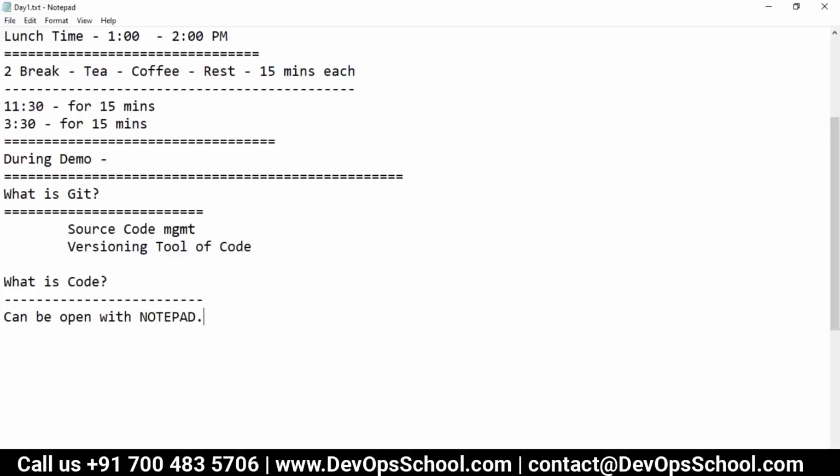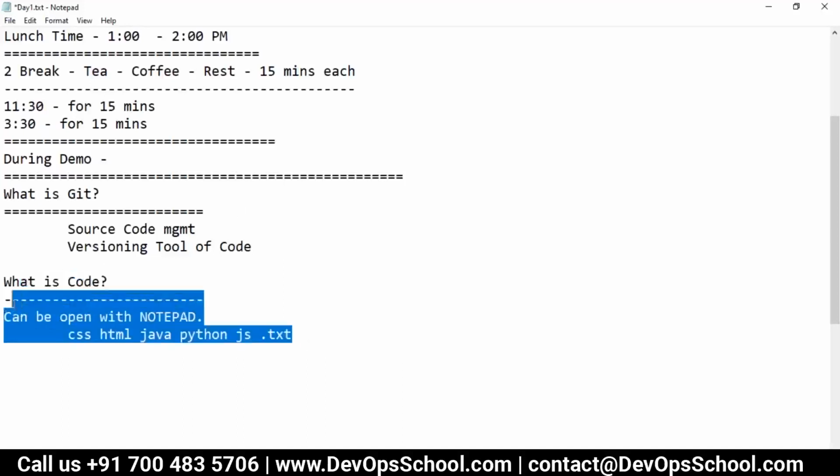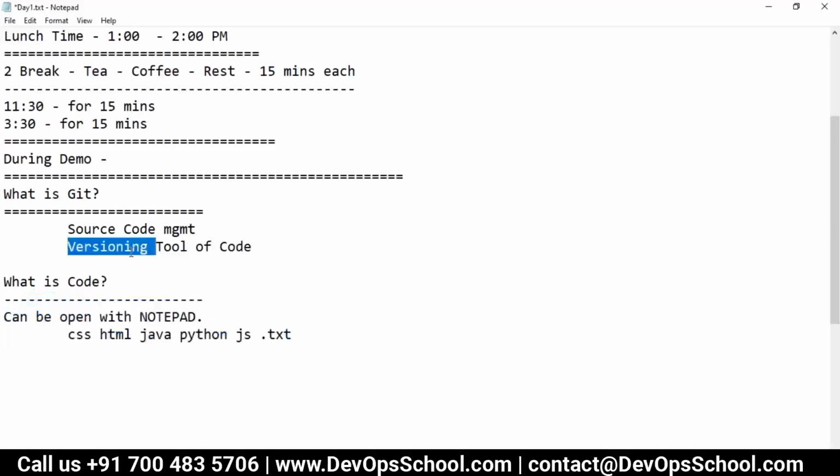Such as a CSS file, HTML file, Java file, Python file, JavaScript, or some .txt file, whatever it is, it is source code. So this is the code I am talking about, which you want to version with the help of Git.